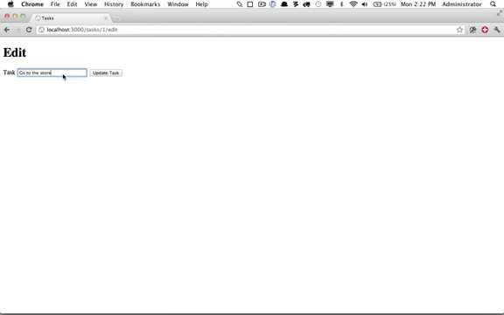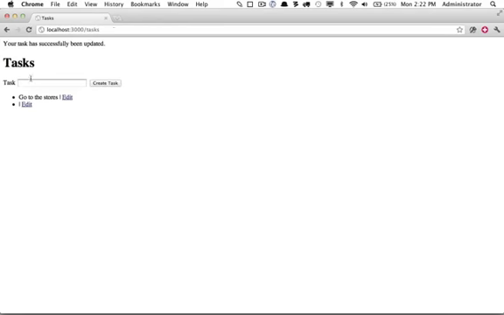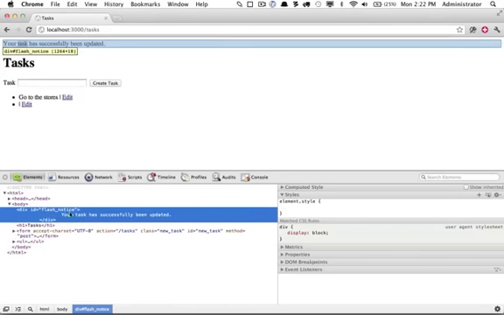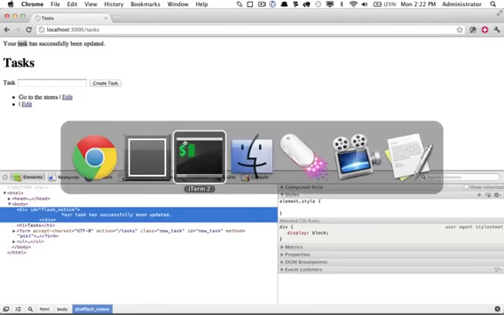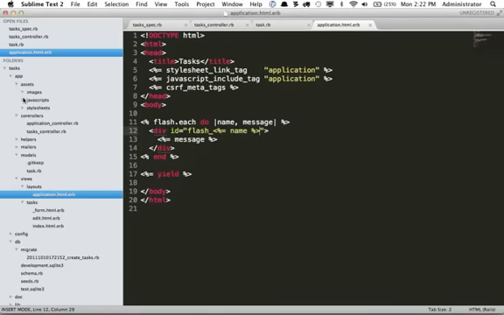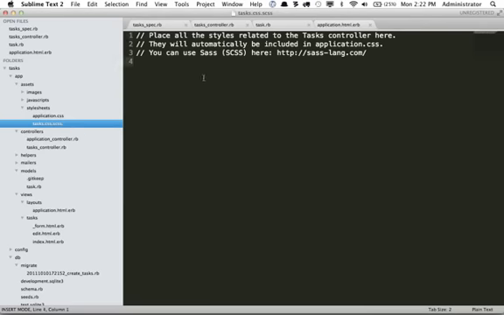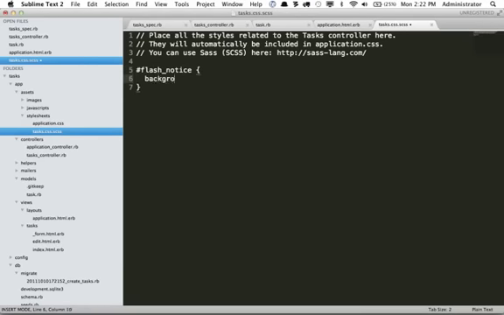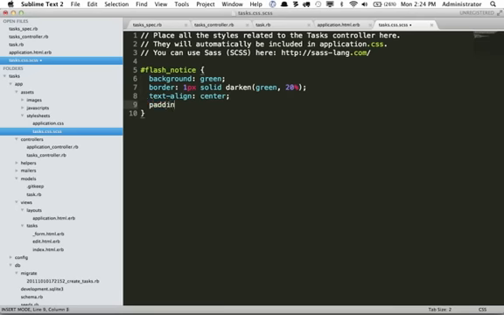All right, let's view this in the browser to test it out. Go to the store, we're going to change this to stores, update task. And we do see that, and if I click on Inspect Element, you'll see that it gave it an ID of underscore notice. And what's cool about this is you can then go into your style sheet. So App, Assets, Style Sheets, and we'll just place it right here for the time being. And we'll say flash notice. We'll set a background color maybe of red, and actually, why don't we make the color green? And we'll set a border to 1 pixel solid, and because we're using Sass, let's just darken that green color by 20%. Next, I'm going to align the text to the center, give some padding of about 5 pixels, and I think that's fine.